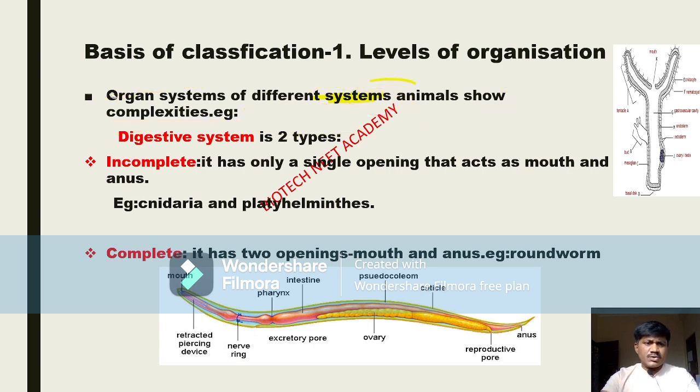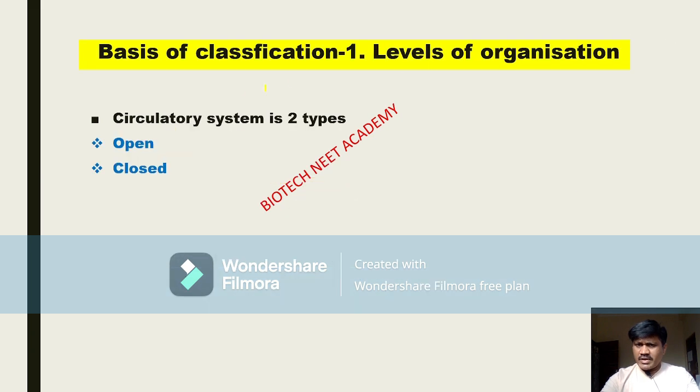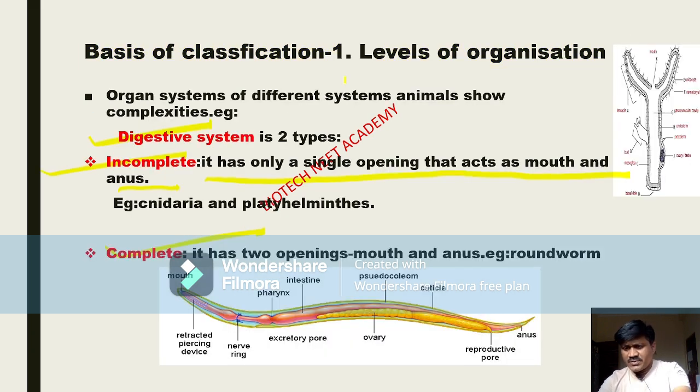In the digestive system again we can observe two types. One is the incomplete digestive system and the other is the complete digestive system. In the incomplete digestive system, there is only a single opening that acts as both mouth and anus. Look at this animal, the hydra. You can observe only a mouth part here. There is no anus in this animal.